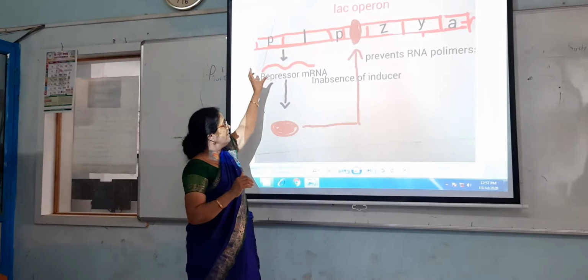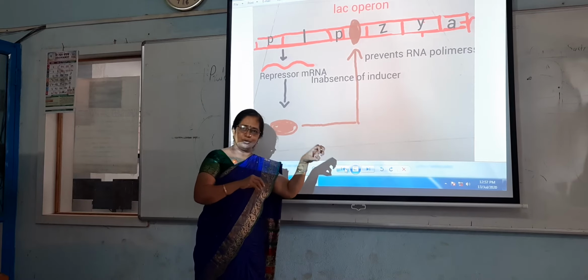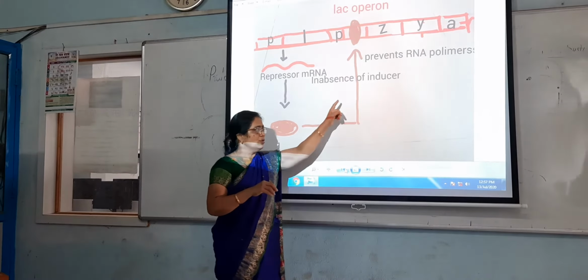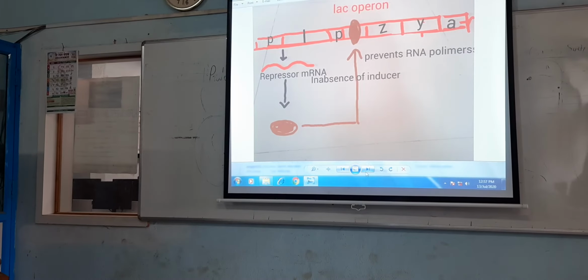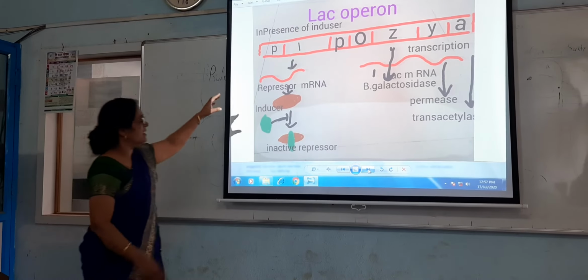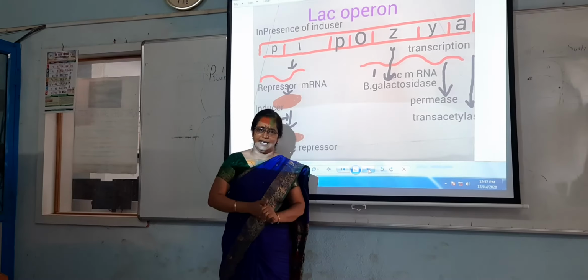Okay? That means whenever E. coli is kept in a sucrose media, there is no necessity of enzyme synthesis. That's why here the repressor protein blocks the operator. But what happens in the second case? Look at here. What happens in that second case? Escherichia coli is kept in a medium which contains the lactic acid, and for the digestion of lactic acid, these enzymes are necessary.